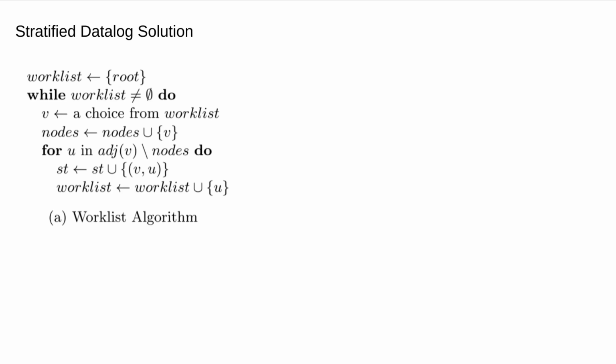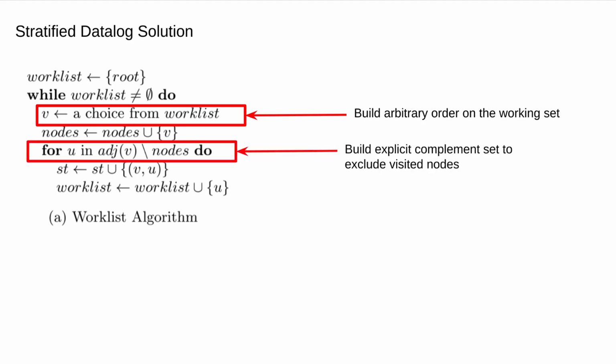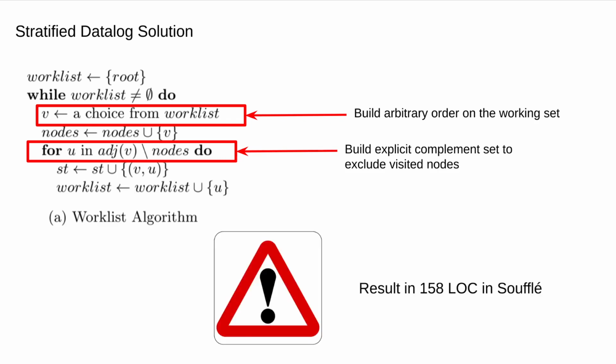There are two challenges to implement this algorithm in standard Datalog. The first is the action of choosing a single node from the worklist. In order to accomplish it in standard Datalog, you need to explicitly define an extra rule to sort the set with an arbitrary order, and choose either a minimum or a maximum value from the set. The second challenge is to test whether a node has been visited yet. This requires, at each iteration, building a complement set to exclude all the visited nodes, which is very tedious and expensive. So we implemented a version of this algorithm with only standard Datalog features, resulting in 158 lines of code in Soufflé. This is obviously not the amount of effort you want your user to put in for such a simple algorithm.